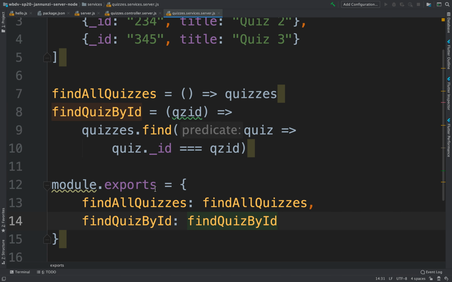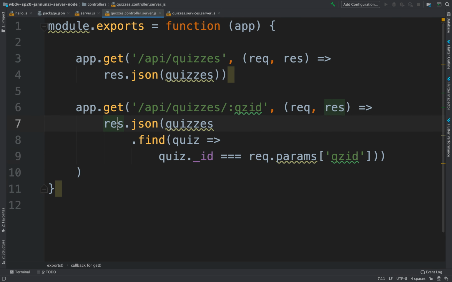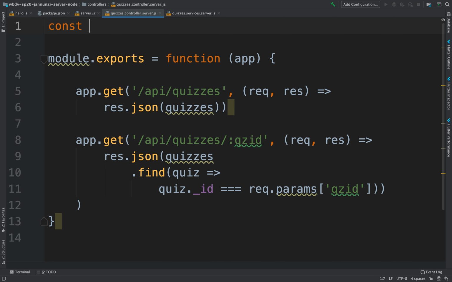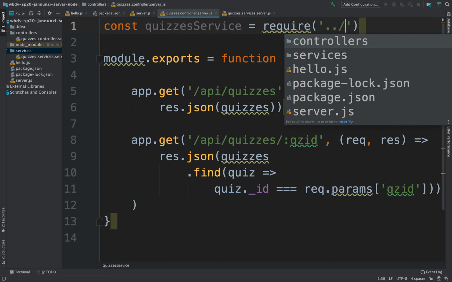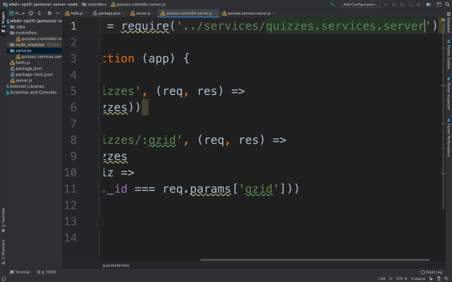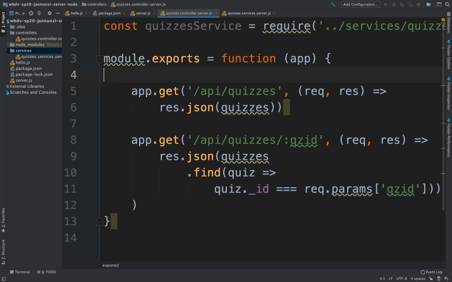Once we export it, we can go back to the controller and start using it. We can import our service. We can say const quizzesService equals require. Now, where does it live? We're down in the controllers, so we need to go into the services. To do that, we can use relative navigation: dot dot to go up one, then down to services, and then down to the quizzes service.